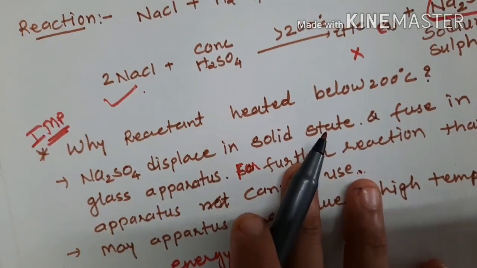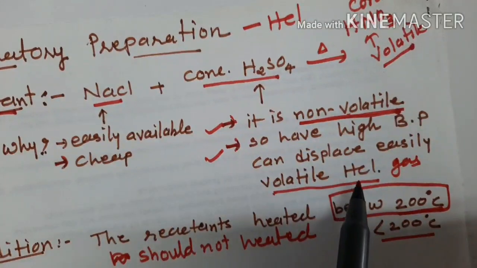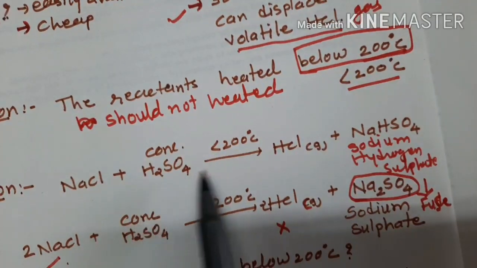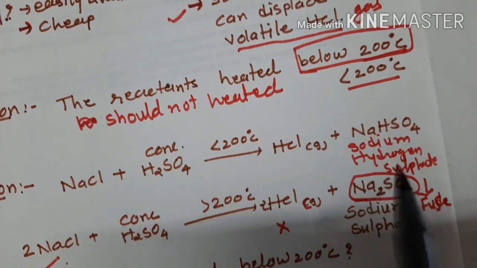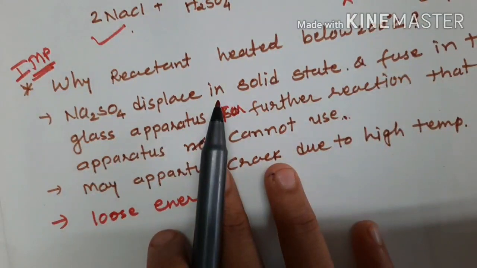Okay, you got my point. Very important: two questions we learn from this. First, which reactant we use and why. Second, we are heating this reaction at below 200 degrees centigrade, not more than that. Why below, not higher? The reason we learn. I hope you are clear about it.